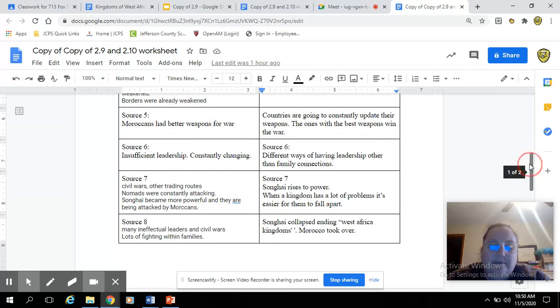Source 5 talked all about technology. Moroccans had better weapons for war. So Songhay is going to fall apart primarily because there were better weapons. The effect of this is true even now: the country that has the best weapons usually wins the war. And I gave the example in class today that it's true even with America.